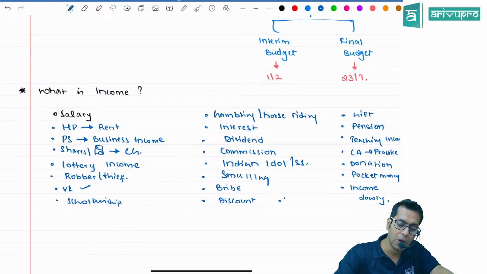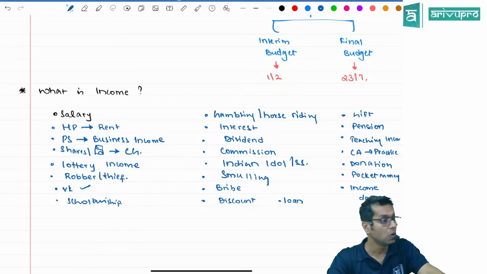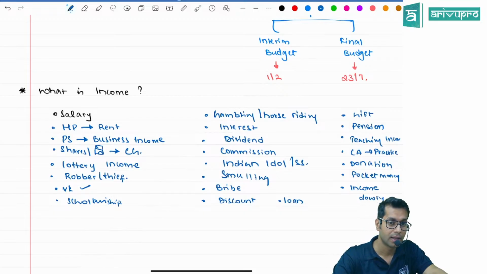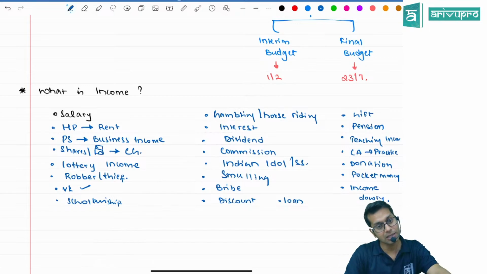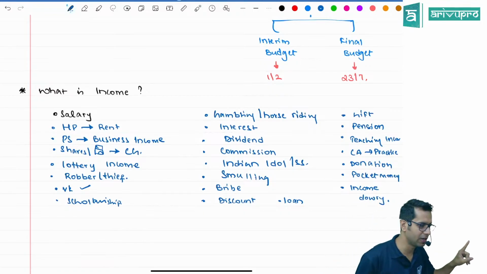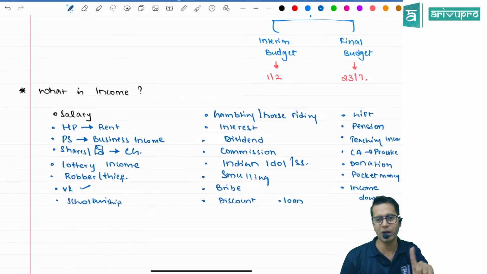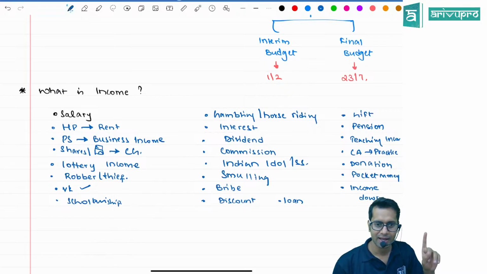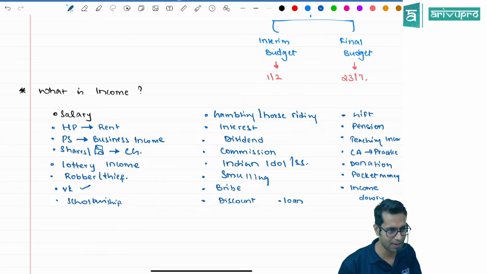Tell me, is a loan an income? Loan we have to repay, so it is not an income, you are telling. But money is coming in, no? See, you talk with your accounts faculty about liability, not liability, you should not discuss that with me. But money coming in is income, you said some time back. So what is this?